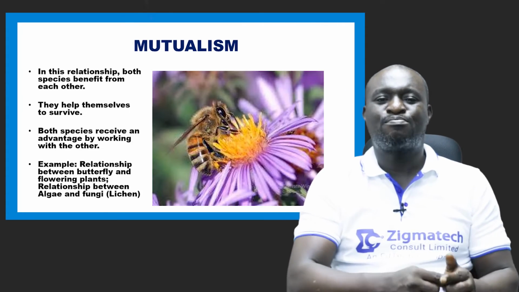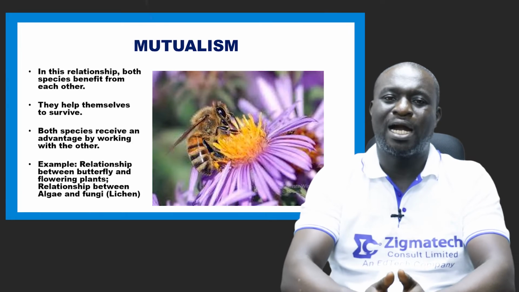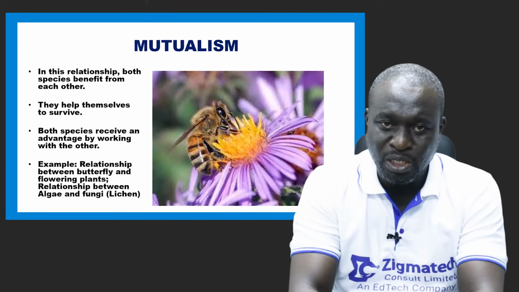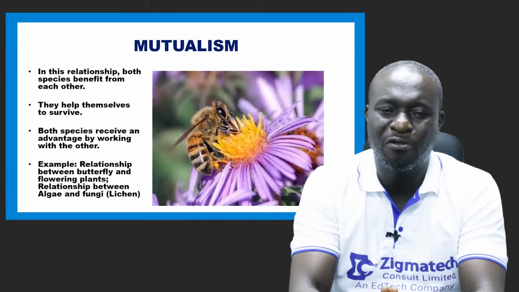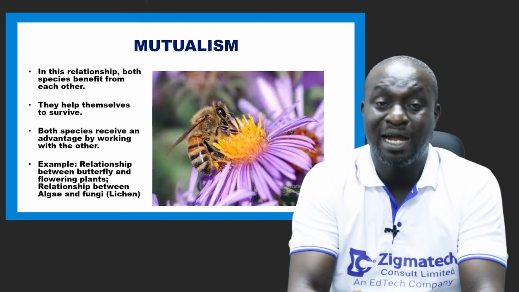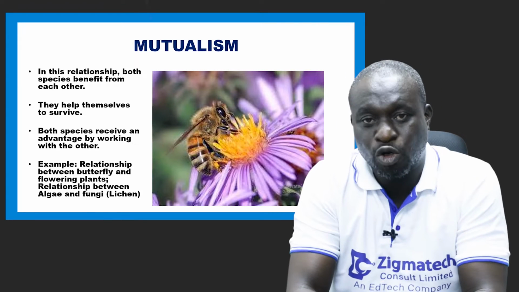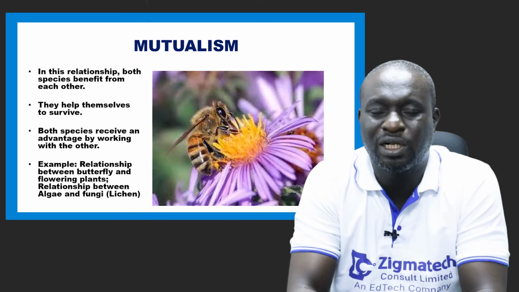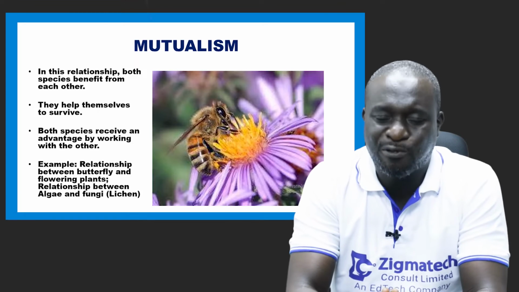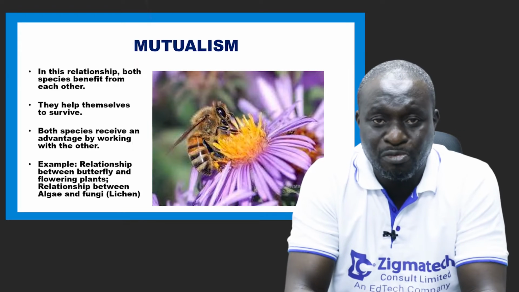But in the same process where they suck from the nectar, they help to carry out pollination. And pollination is one of the ways through which plants carry out sexual reproduction. It is what precedes fertilization in flowering plants, and fertilization is a form of reproduction.